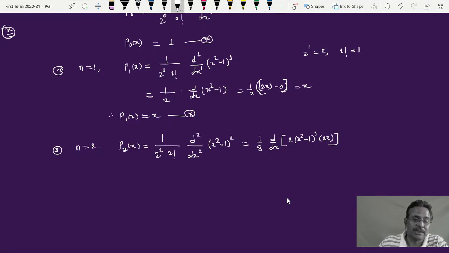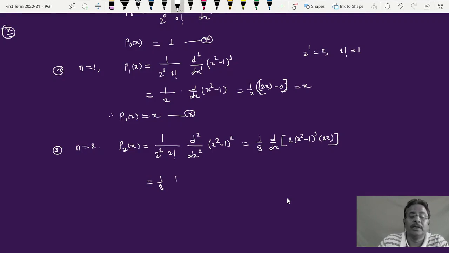So the first differential of x square minus 1 raised to 2 is 2 into x square minus 1 raised to 1 multiplied by 2x. And just solve this further. That is 1 upon 8 here, and that is how I get this differential.